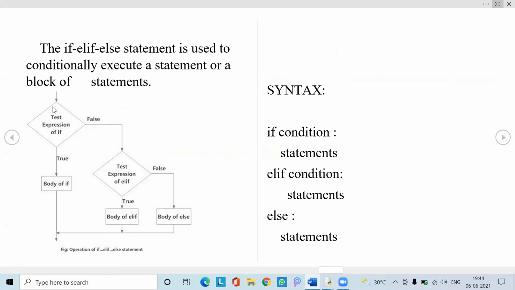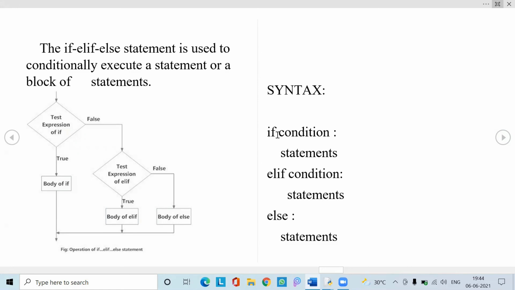Let us see the flow chart. This is the condition. Whenever it is true, it goes to implement the body of if. If it is false, it goes to the elif. It means it checks the conditions line by line until the condition that we have assigned to the variable gets satisfied. As in the switch, whatever variable or character matches our given input, it checks and returns the statements in the separate block.